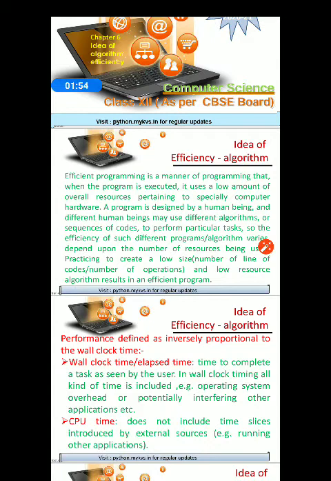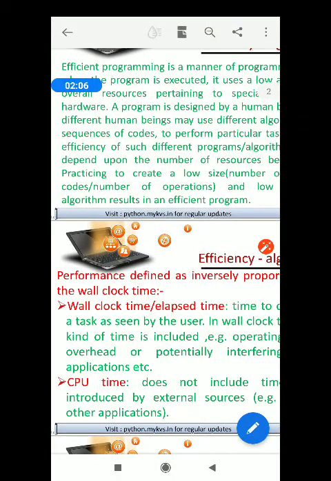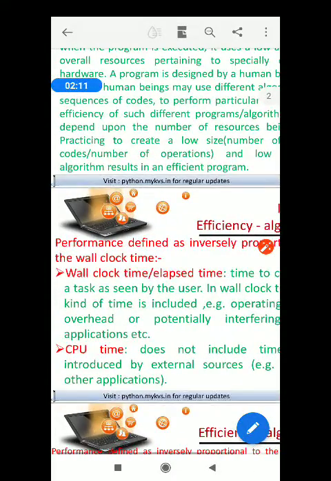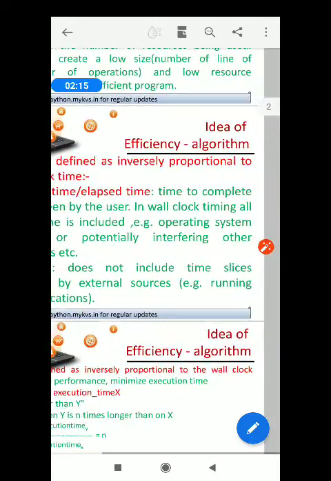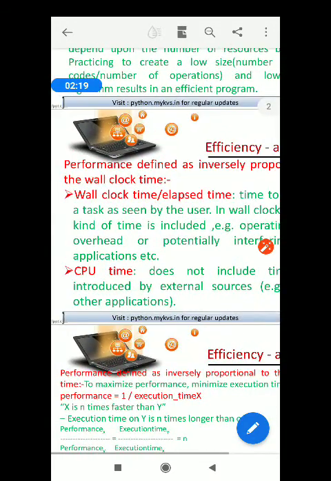Okay, so there are various performance records that we would like to share. Please note down in your copy, performance. Performance can be defined as inversely proportional to the wall clock time or elapsed time.